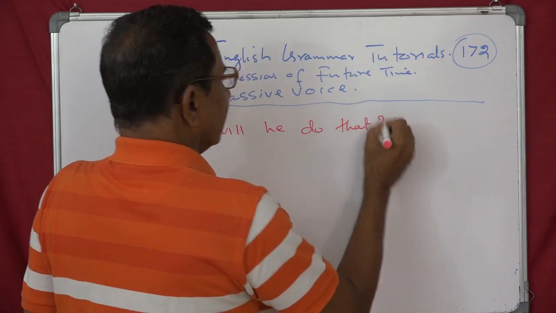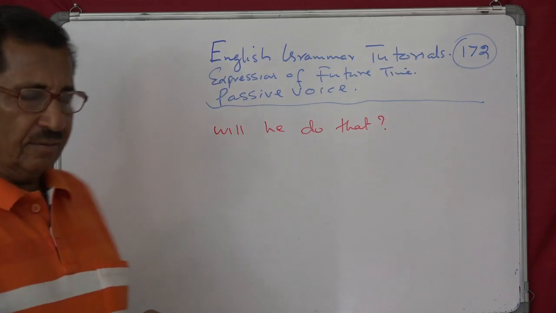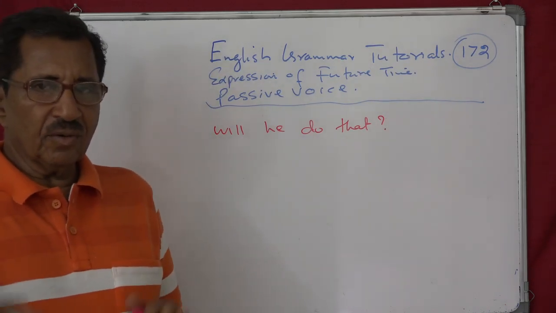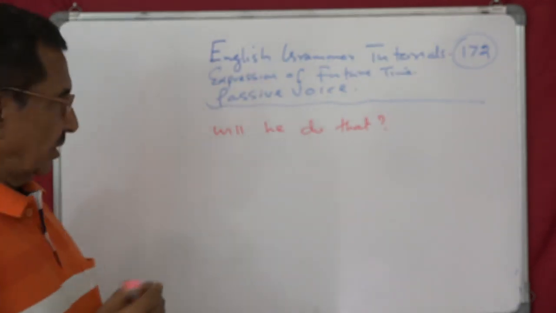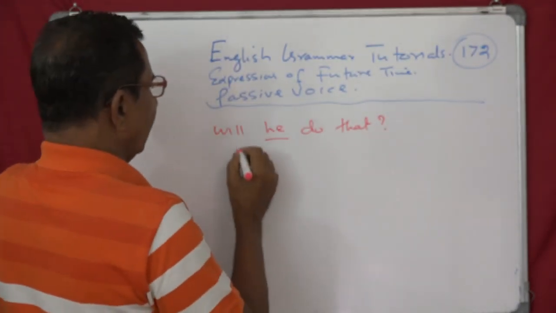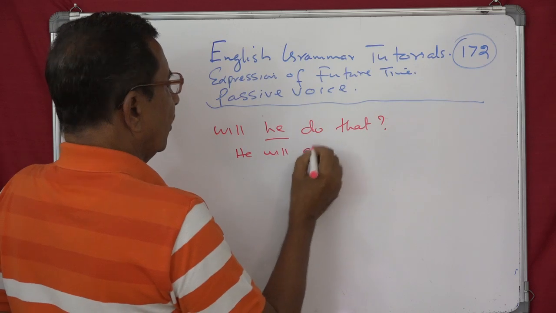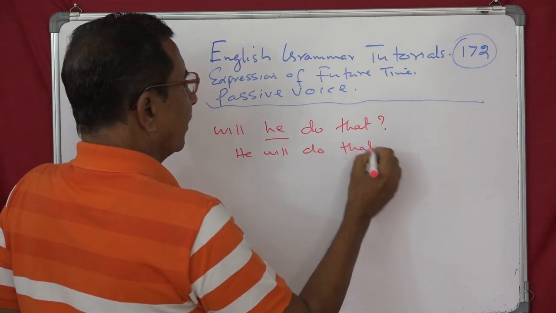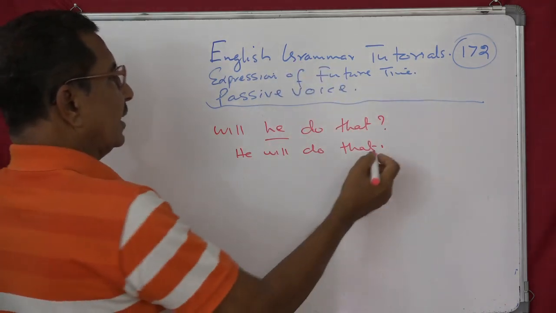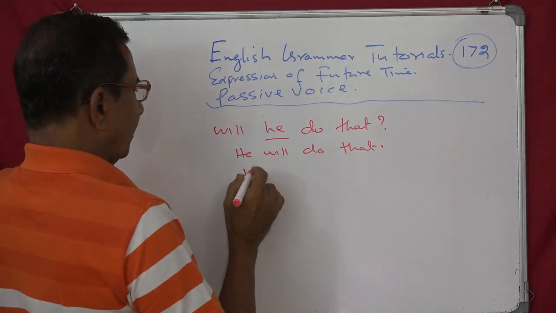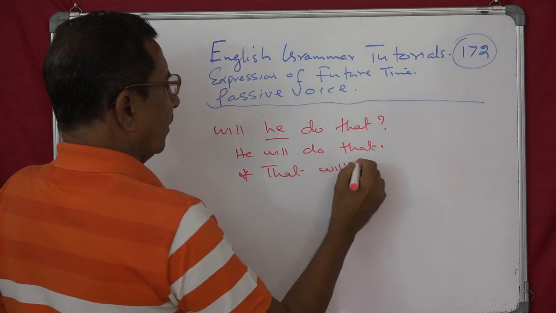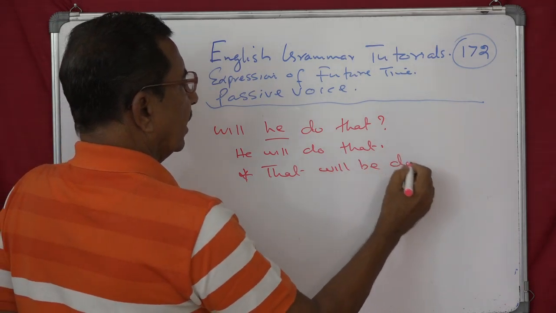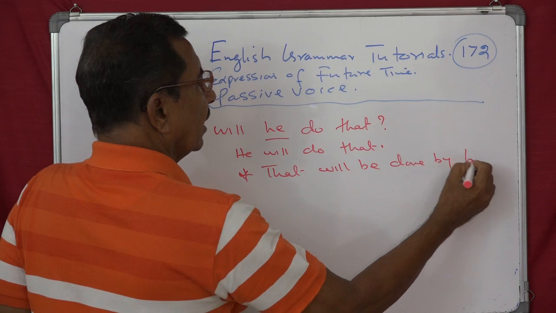That is to be made passive. So what will be the passive? I told you, when you get a question, first you change that into a statement. That will be, he will do that. Okay. Now you can change it. That will be done by him.